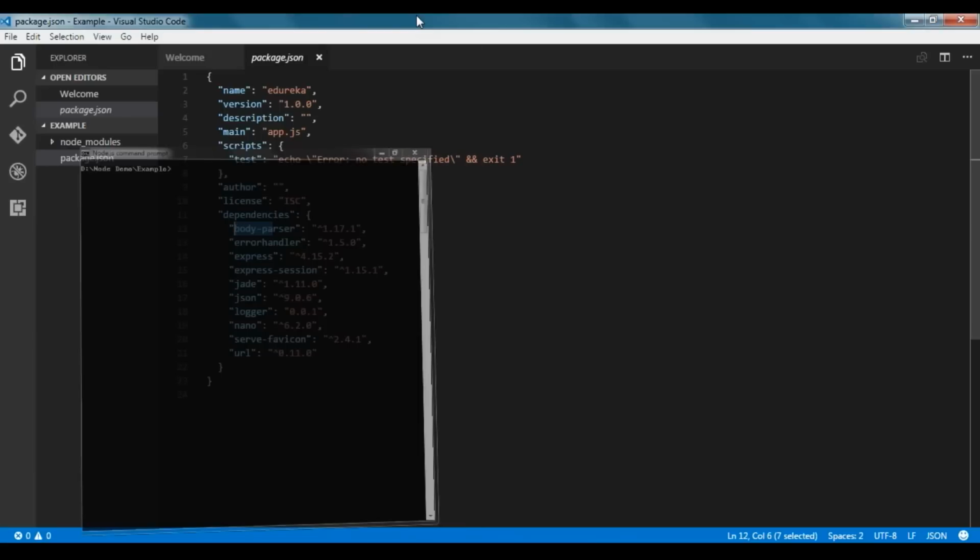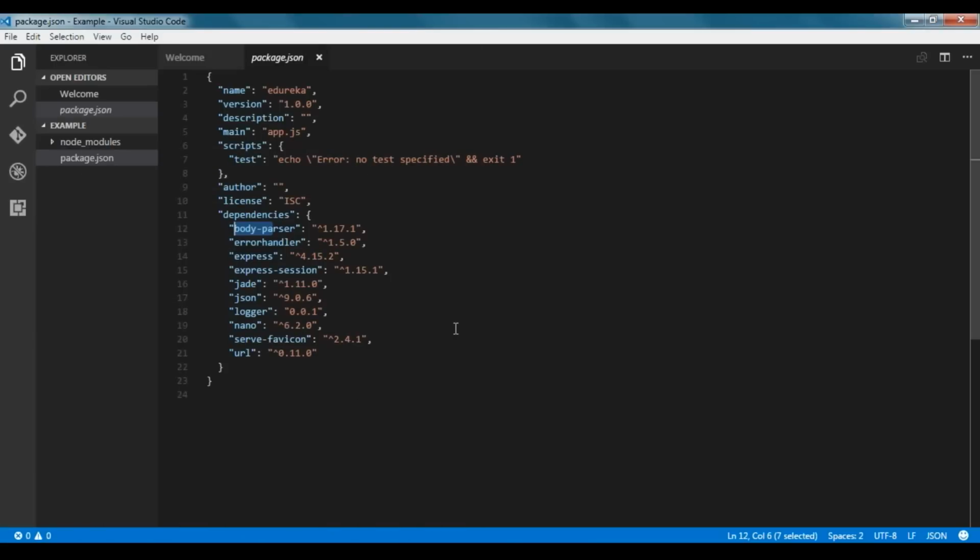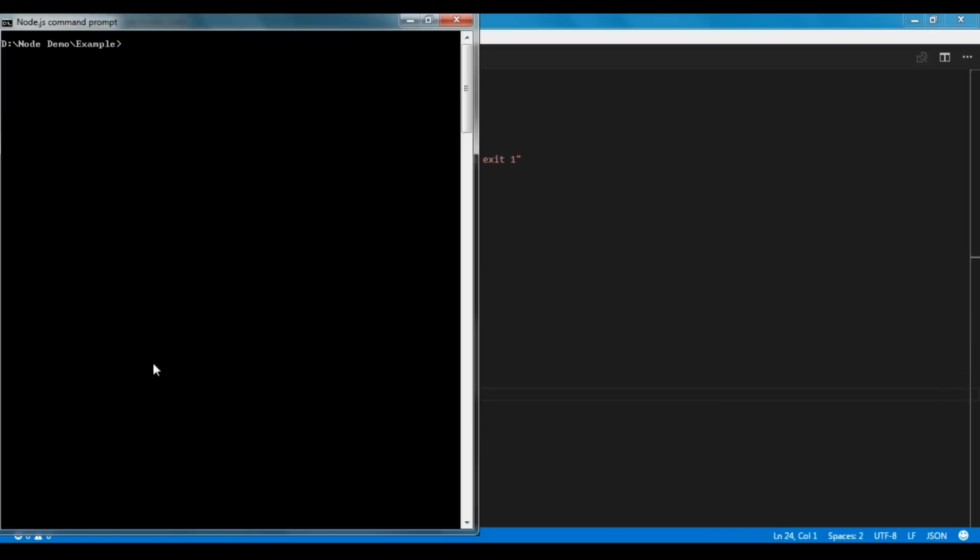Okay. So now coming back to the package.json file, you can see all the dependencies that we have installed are here. And we have specified using --save that it will save the dependencies which we are installing inside our package.json file. Now I'll run the npm install command at last. And yes, I have just downloaded and installed all the dependencies that I need to install. Now let us get back to our code.